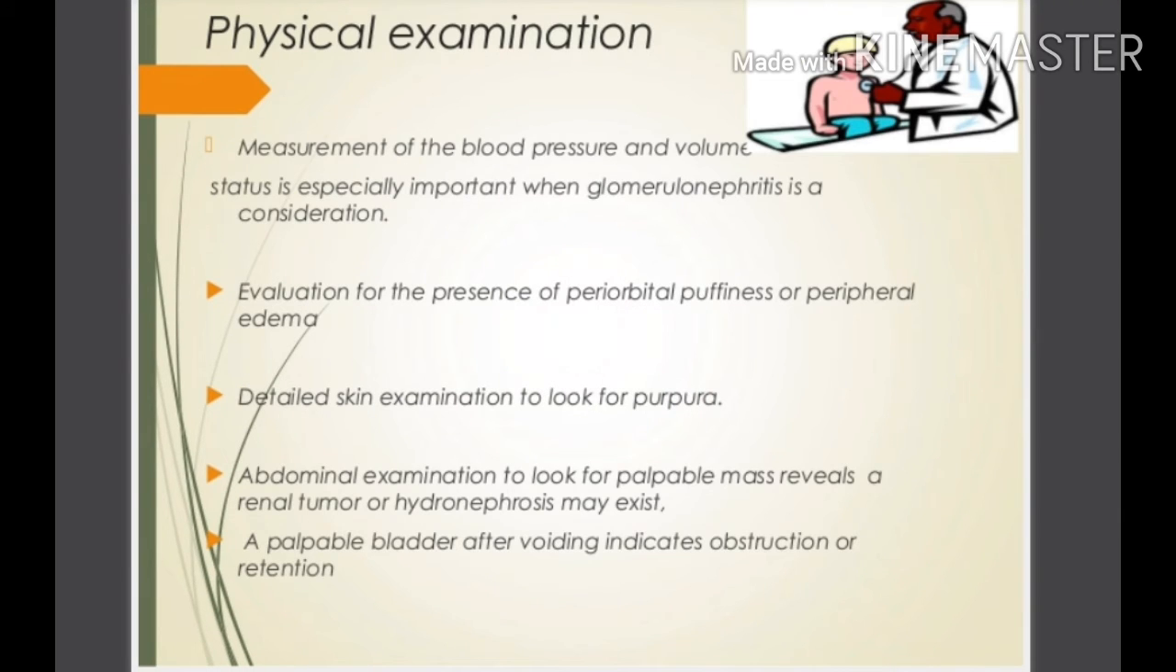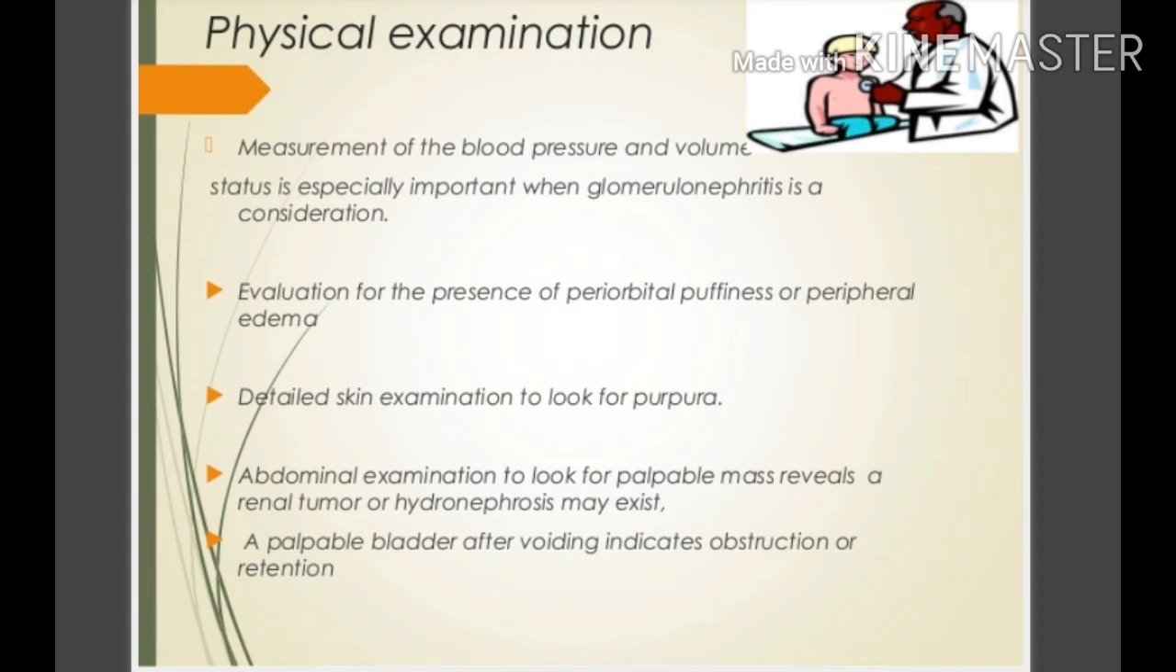We will see the physical examination. Measurement of blood pressure and volume status is especially important in glomerulonephritis, and evaluation of the presence of periorbital puffiness, that is edema or peripheral edema, is important. Detailed skin examination to look for the purpura.